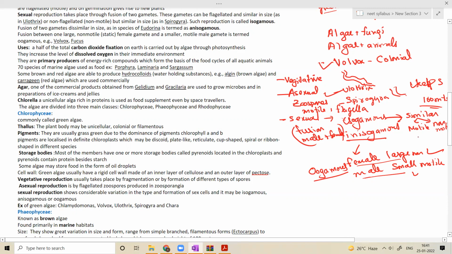Isogamous examples are Spirogyra and Ulothrix. What is the difference?